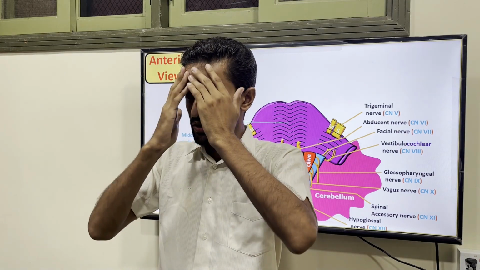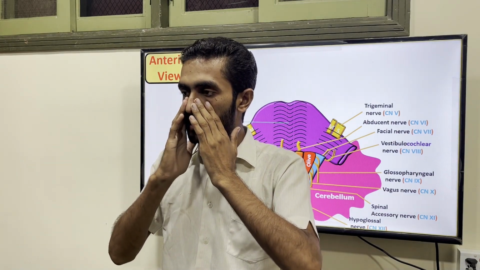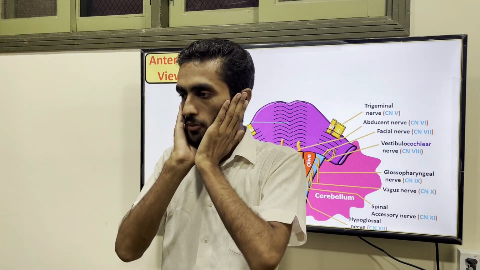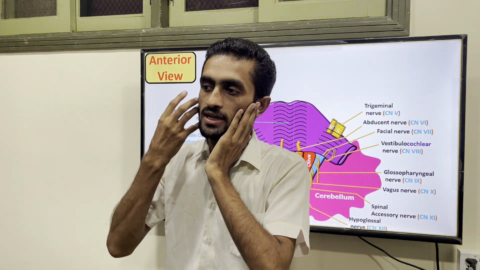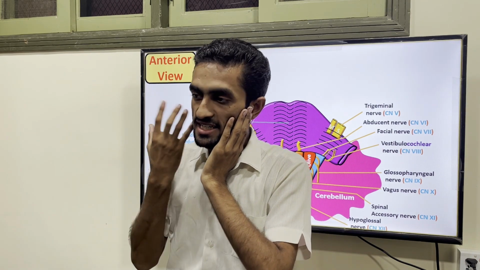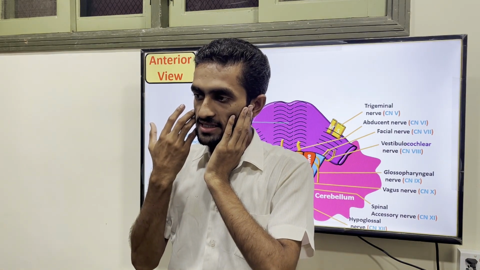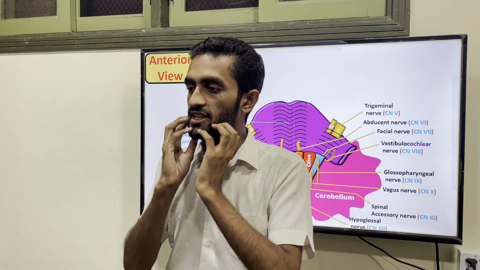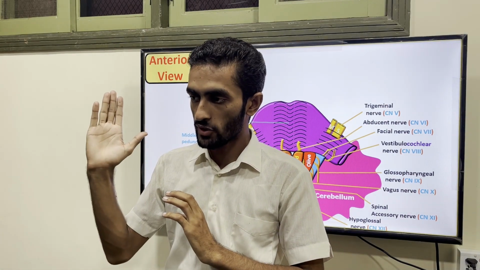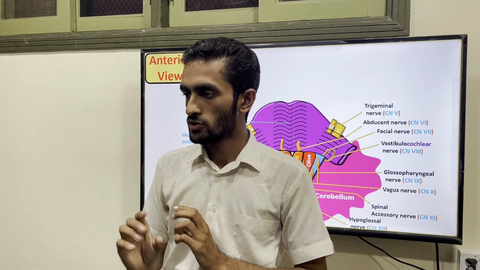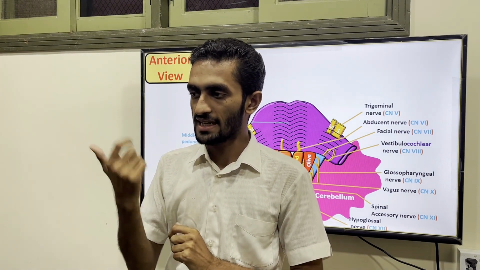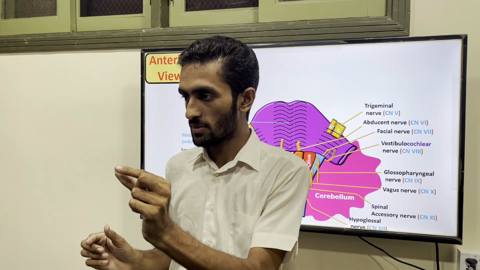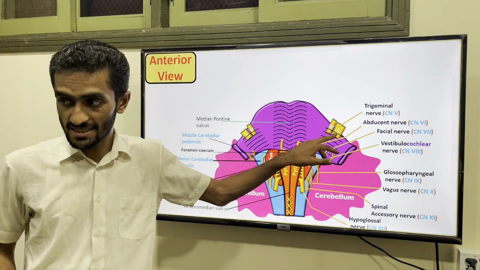So your ophthalmic and the maxillary are purely sensory, but your mandibular has the motor component, which supplies the mastication muscles: temporalis and the pterygoid muscles, medial and lateral. So they have the sensory component and the motor component, because only the third branch, the mandibular, has the sensory and motor parts. The smaller one is motor, and the bigger one is your sensory.